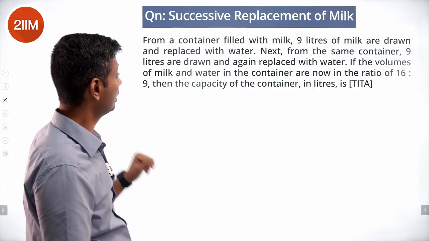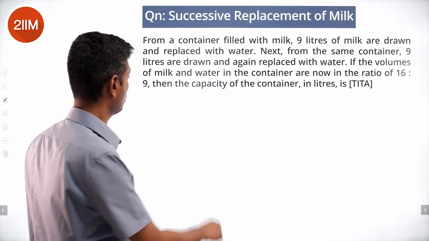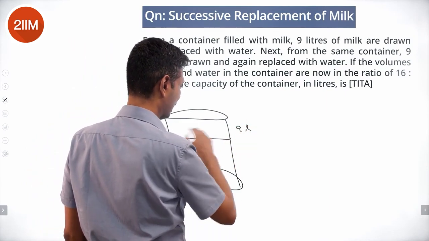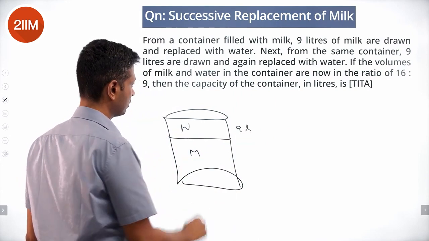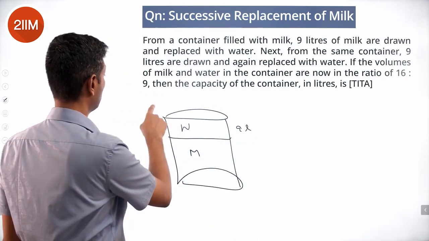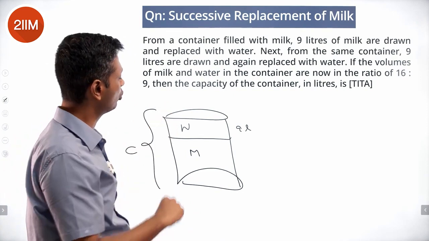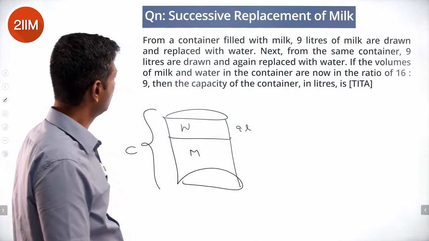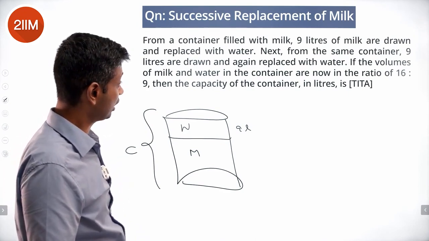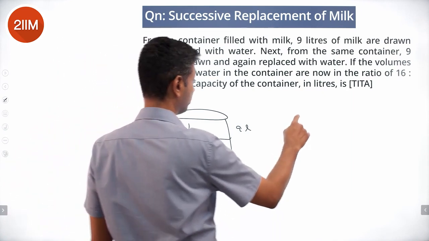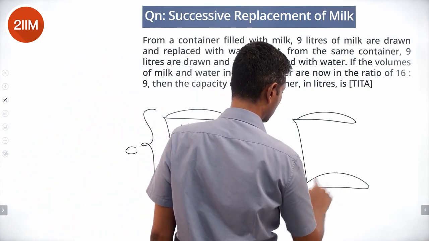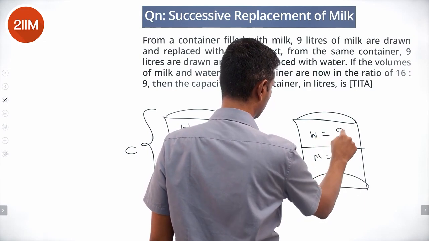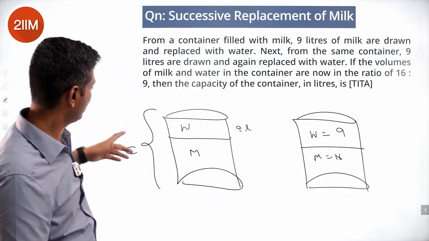From a container filled with milk, 9 liters of milk are drawn and replaced with water. So from this 9 liters are removed, it becomes water plus milk. Next, from this, let's say the overall container capacity is C, 9 are removed. The same container, 9 liters are drawn again and replaced with water. If the volumes of milk and water in the container are now in the ratio 16:9, so we do it one more time. Finally, we have milk is 16, water is 9. Ratio is 16:9. What is the capacity C?